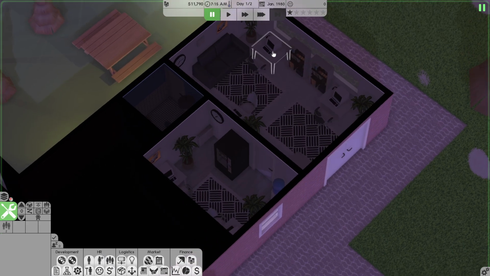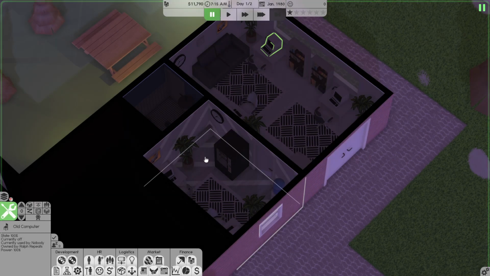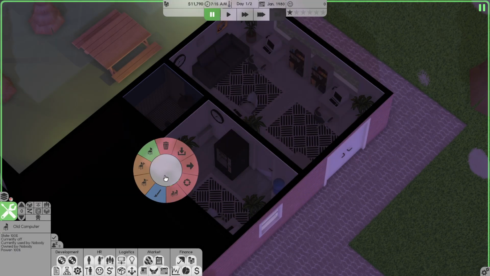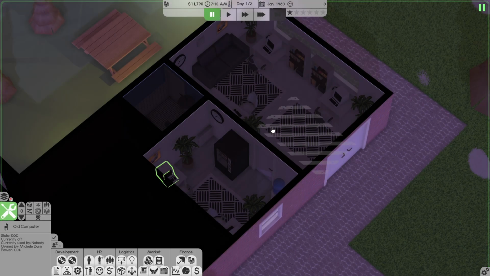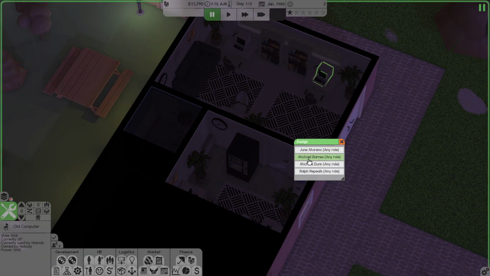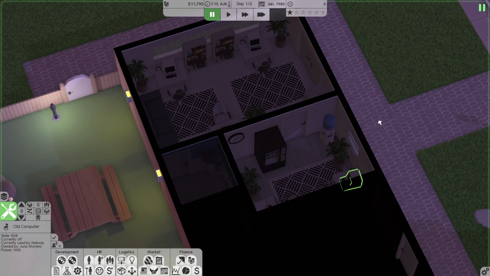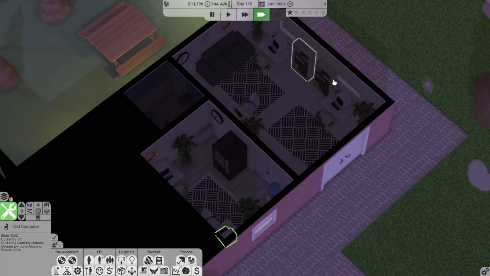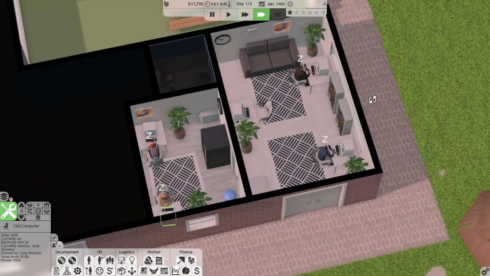Let's go and select the computers that they will be working on. For the main office, it will be Ralph. And in the secondary office for team number 1, it will be Michelle. Now, team number 2 in the main office will be Michael. The secondary office will be June. If you notice, if we start playing the game now, as they come in, they're all going to be sitting here for at least the first day.